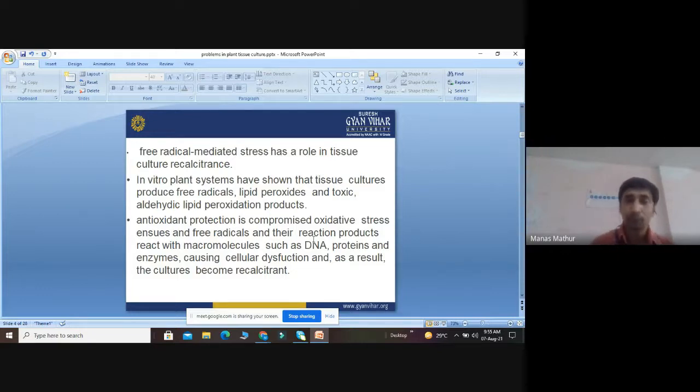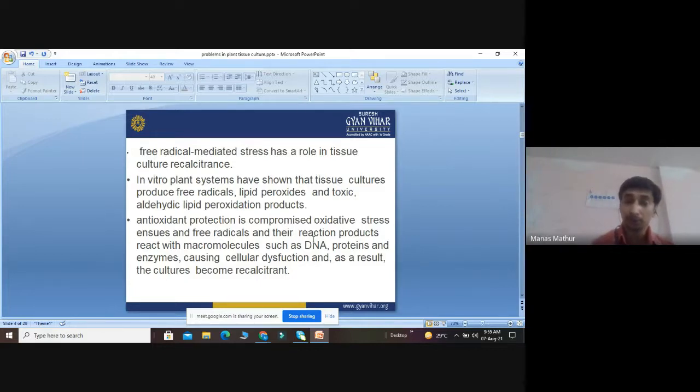However, when antioxidant protection is compromised, oxidative stress ensues, and free radicals and their reaction products react with macromolecules like DNA, protein, RNA, and enzymes.